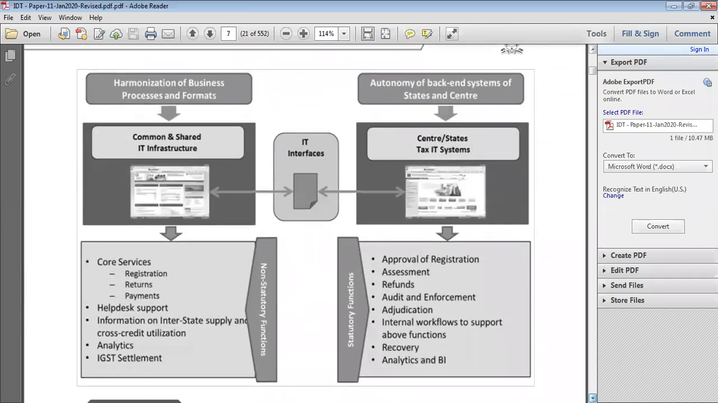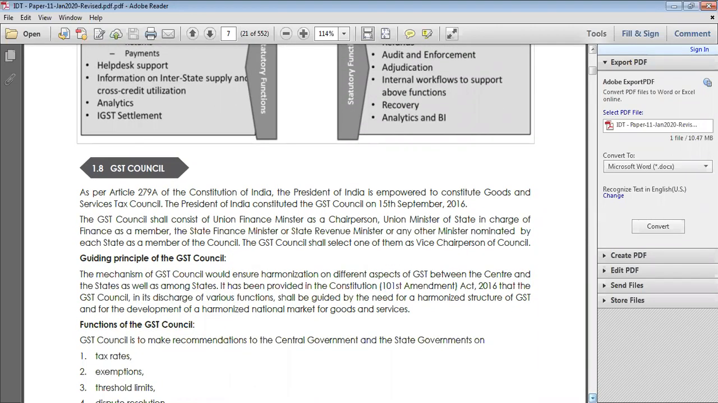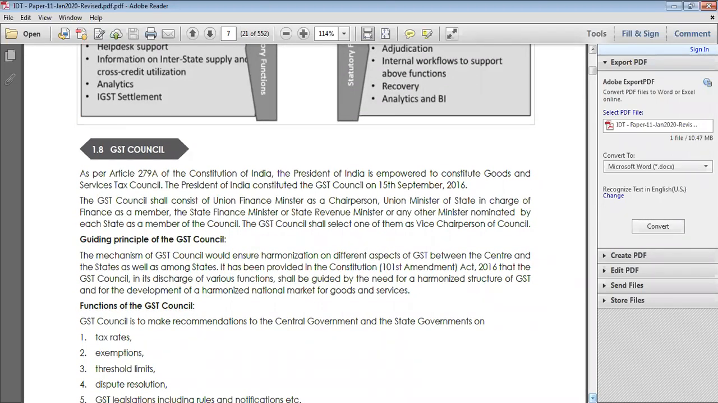In the portal you do all the core activities for registration, returns, and payment. If you want any help desk, you can get it. If you check central tax, state tax, IGST, and so on, you can get a refund also through this only. You can do assessment, audit and enforcement through this only, and any other recovery proceedings. If they want to send a notice, they will send it accordingly.